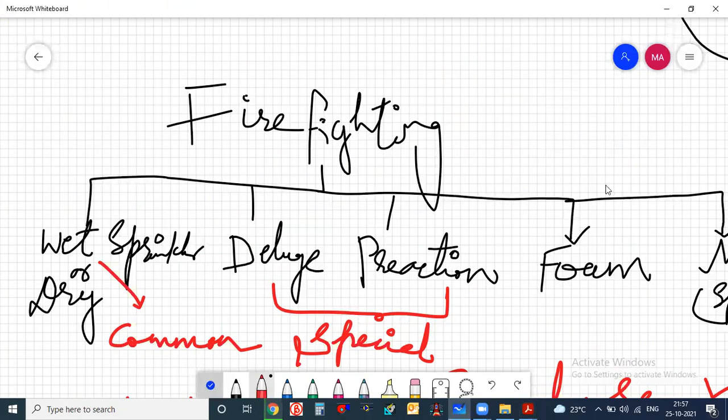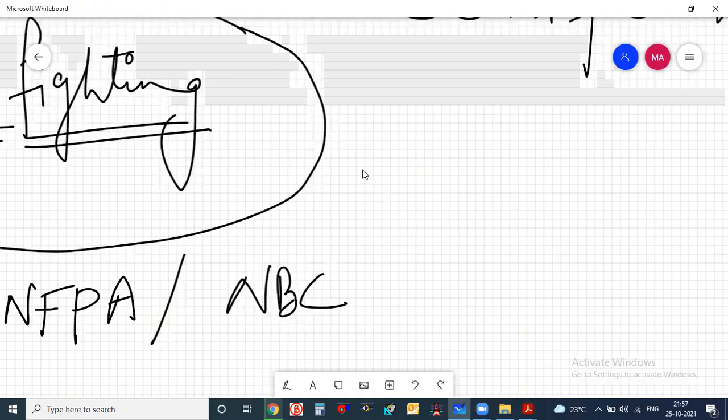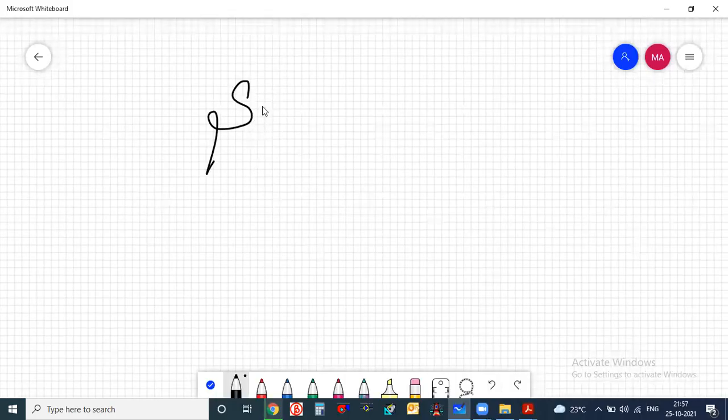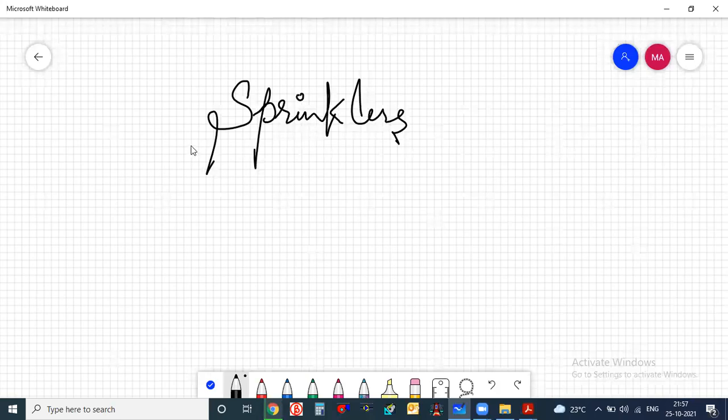So normally, how does the sprinkler work? The first thing is we need to understand something about the sprinklers. All the sprinklers, whether you take dry, wet, mist, or water spray sprinkler, are designed in such a way that once it is used, it will break down. You cannot reuse this sprinkler. It must be replaced.